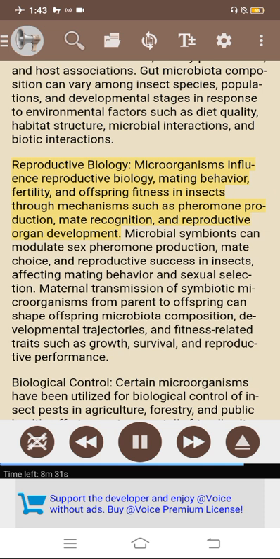Reproductive biology. Microorganisms influence reproductive biology, mating behavior, fertility, and offspring fitness in insects through mechanisms such as pheromone production, mate recognition, and reproductive organ development. Microbial symbionts can modulate sex pheromone production, mate choice, and reproductive success in insects, affecting mating behavior and sexual selection. Maternal transmission of symbiotic microorganisms from parent to offspring can shape offspring microbiota composition, developmental trajectories, and fitness-related traits such as growth, survival, and reproductive performance.